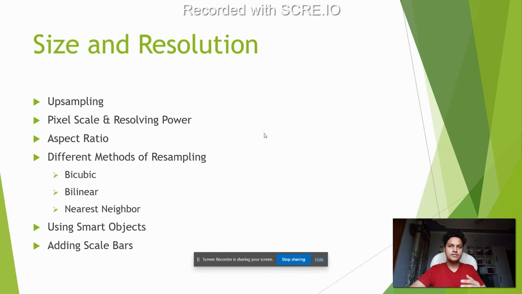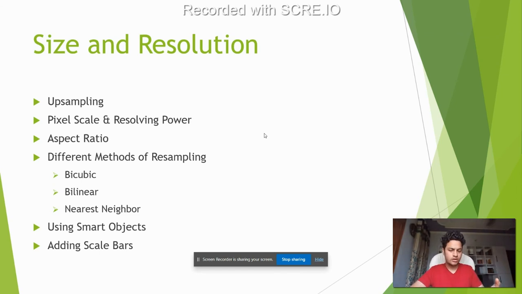Smart objects is something I've been introduced to in Illustrator as well, and I've worked with it in basic colored Photoshop images too. It helps while resampling: with smart objects, you don't blur the image and you don't lose quality. So it's quite powerful in that aspect, but it takes a lot more space, and you can't really transform it that much. So there's that, and then scale bars.